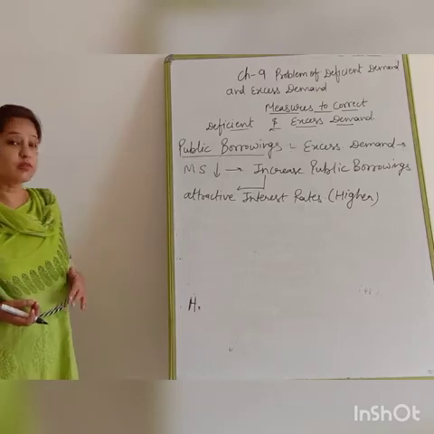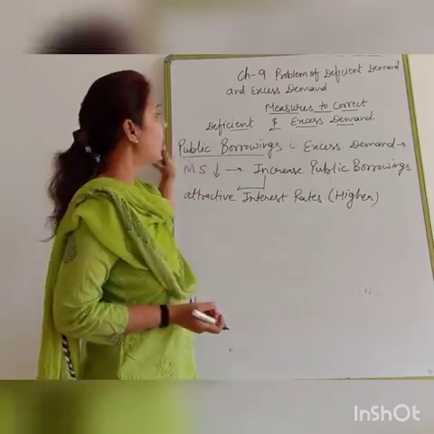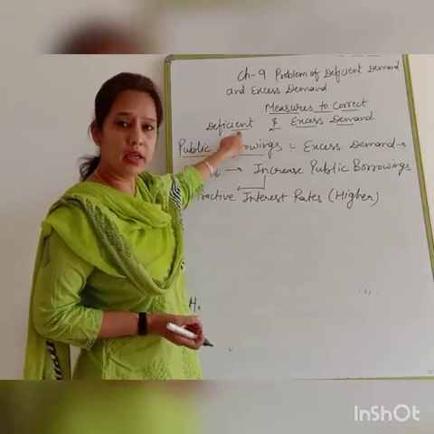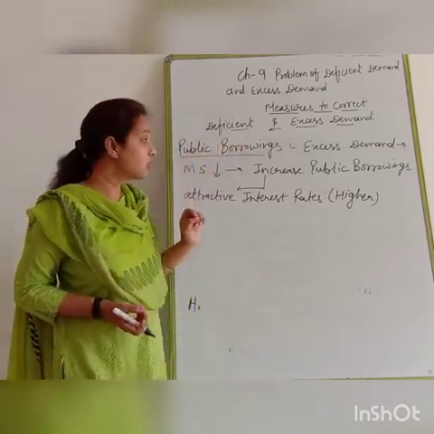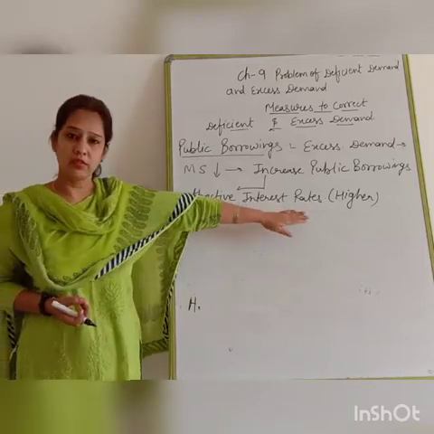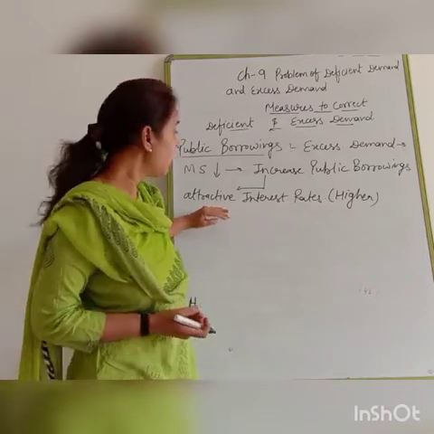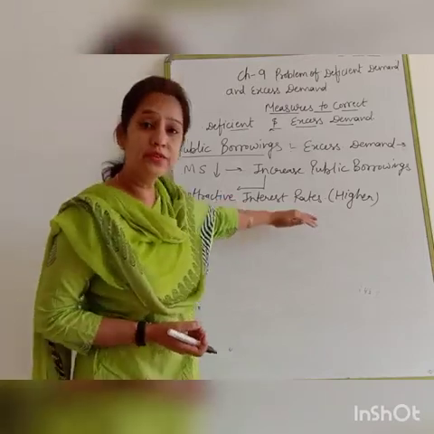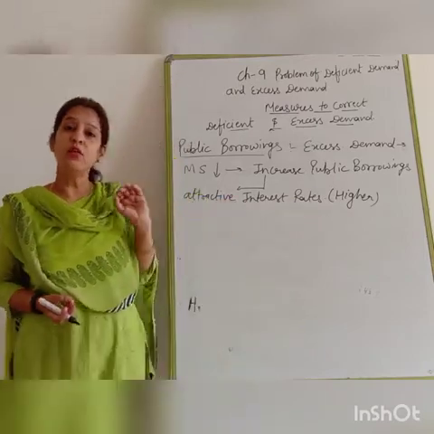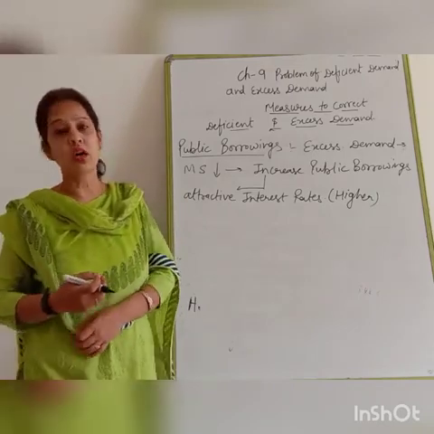Same as vice versa. When there is deficit demand in the economy, government decreases the interest rate on its borrowings. Clear? Government decreases the interest rate. Because of the lower rate of interest, we are not giving borrowings to the government.